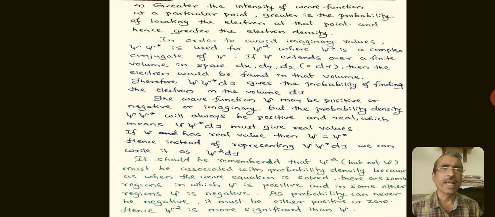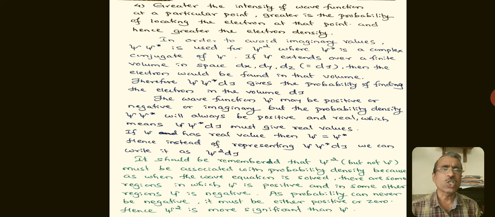This is referred to as orbital in Schrodinger's atomic theory. In order to avoid imaginary values, psi and psi star is used for psi square, where psi star is the complex conjugate of psi.